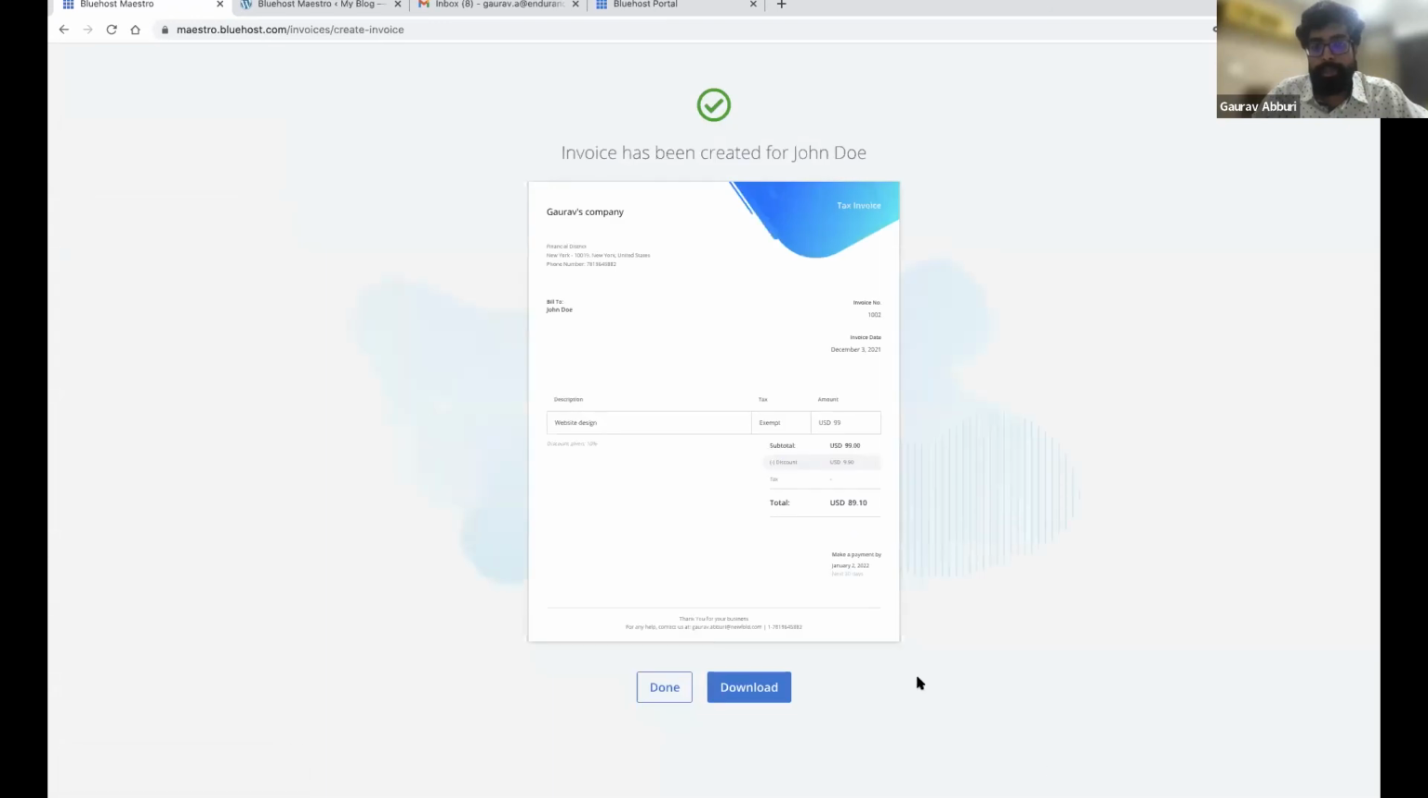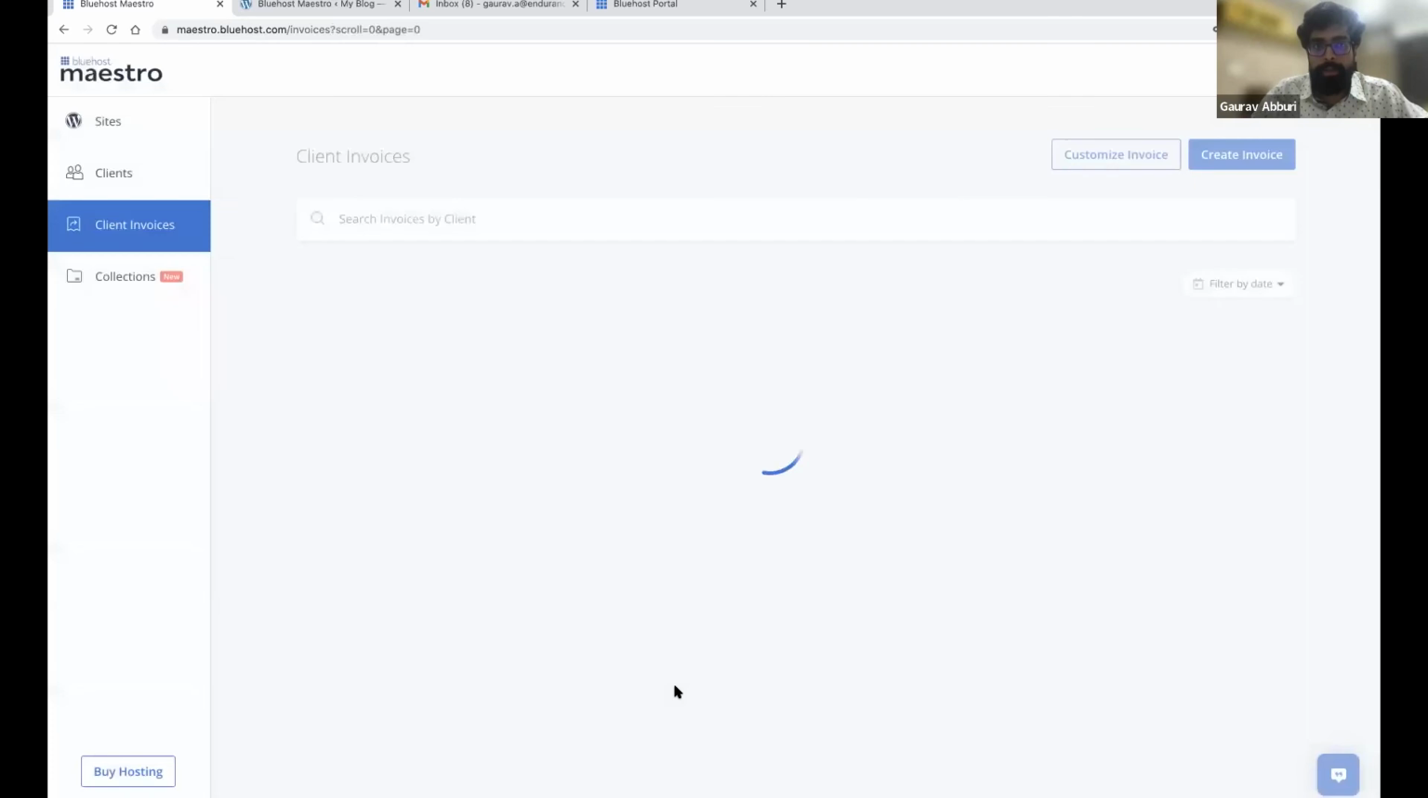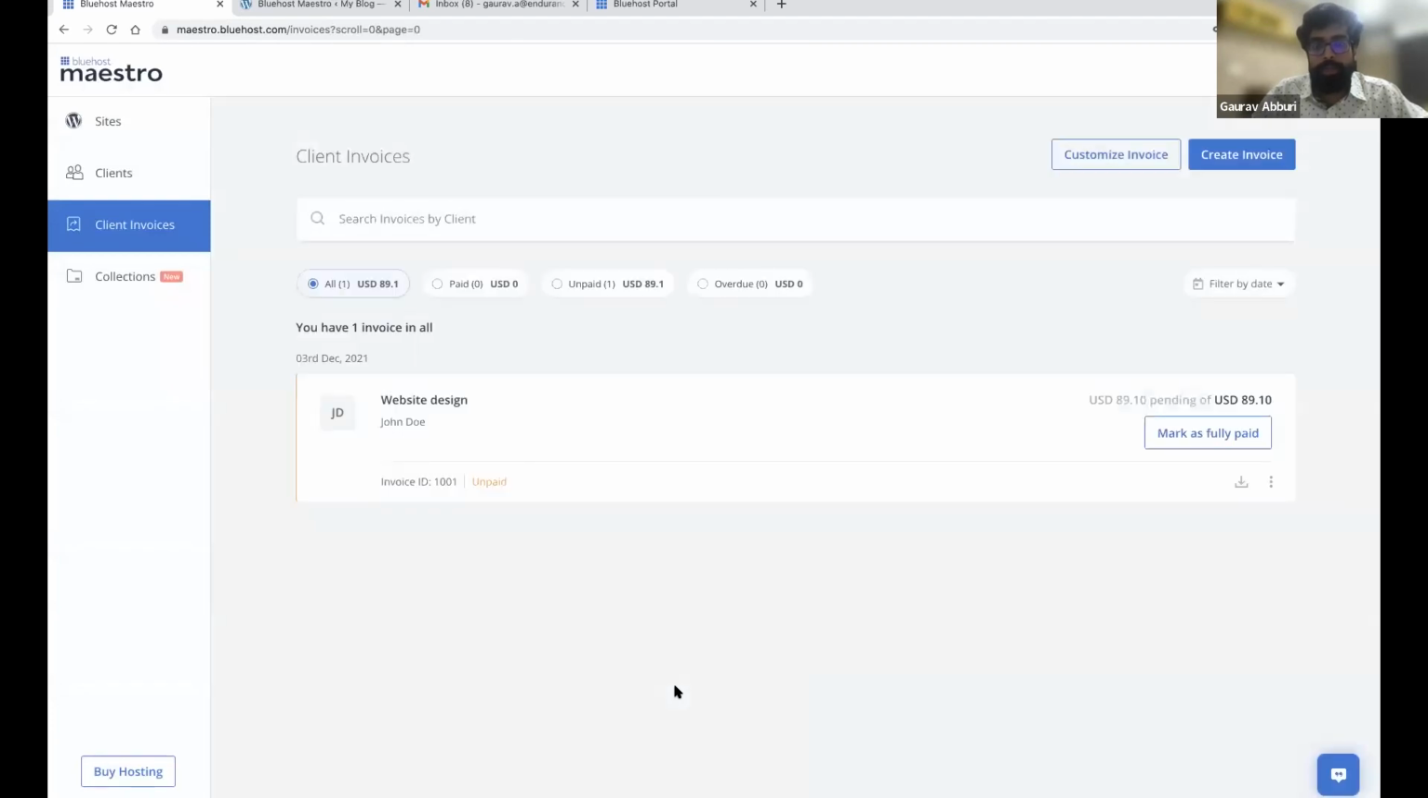So at this point, you can download and send this invoice to your client in whatever channel that you prefer, email, WhatsApp, anything. Then click on done. So once you've created invoices and you have created multiple invoices, all the invoices will start showing up in the client invoices tab here.